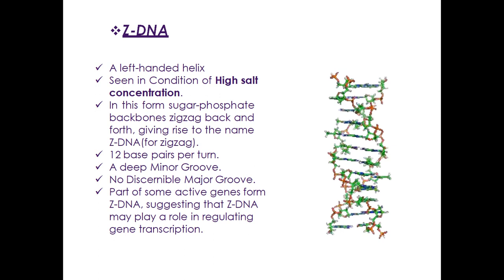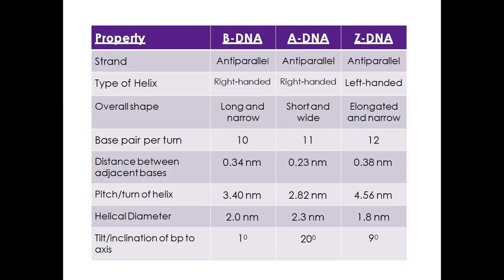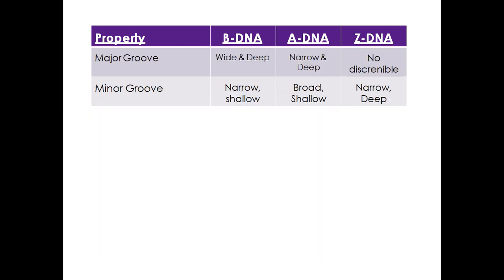They contain 12 base pairs per unit, a deep minor groove, no major groove. Parts of some active genes form Z-DNA, suggesting that Z-DNA may play a role in regulating gene transcription. Now this is the summary of the B-DNA, A-DNA and the Z-DNA.